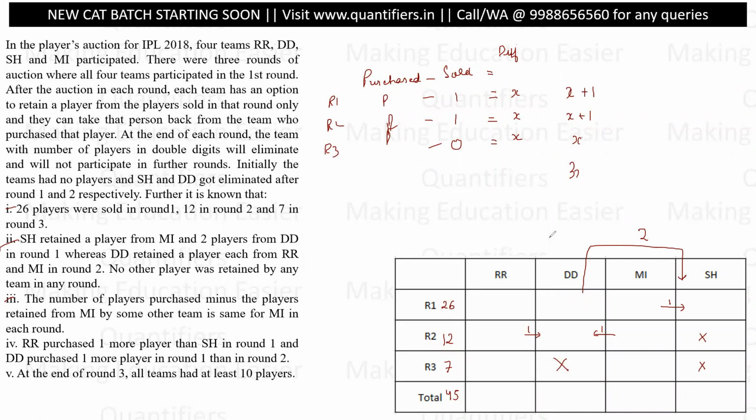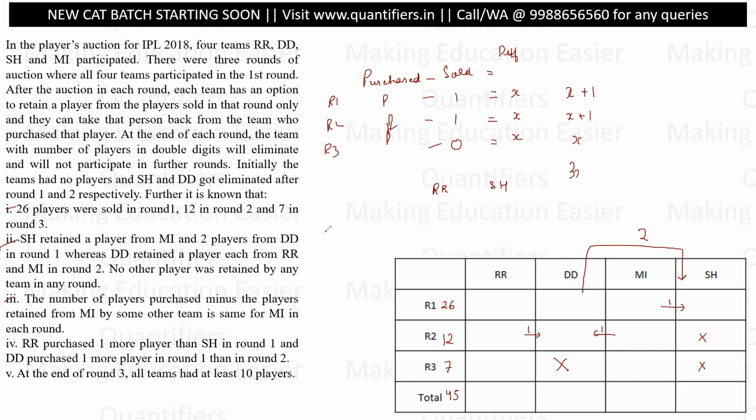This is all the information I had, and at the end of round 3, all the teams had at least 10 players. So greater than or equal to 10 for all the teams. Now, these are all the clues that I had, nothing else. I had only one point that is yet to be used, that RR purchased 1 more player than SH.